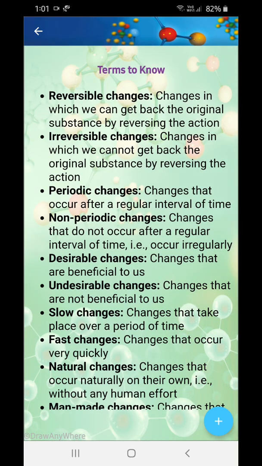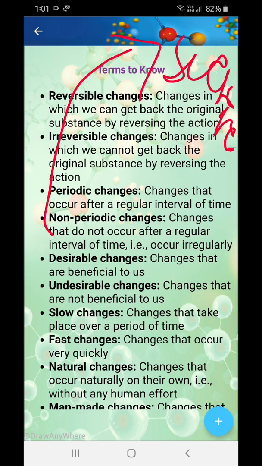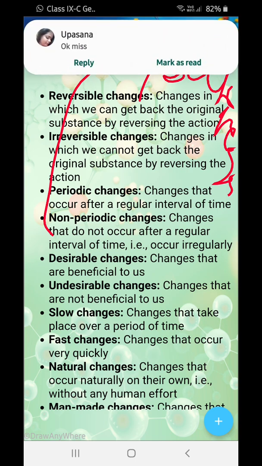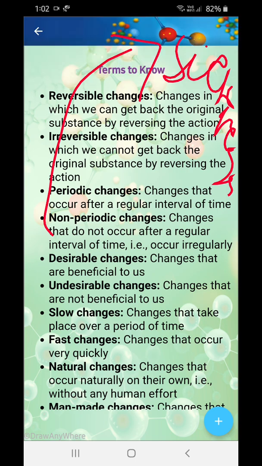Next, non-periodic change. Sickness. Suppose you are feeling sick today. Again will you feel sick after 1 month? No, obviously not. Okay, maybe you will feel sick after 1 month, but after that will you again be sick? You can't be, no? At least 1 day or 2 days after, you can't be sick all the time, right?